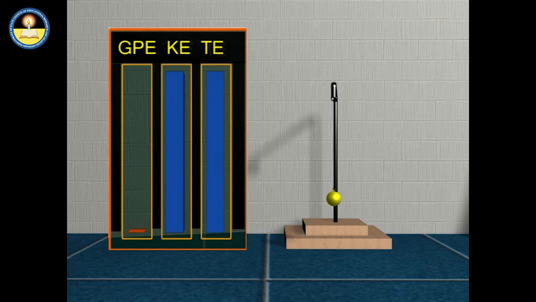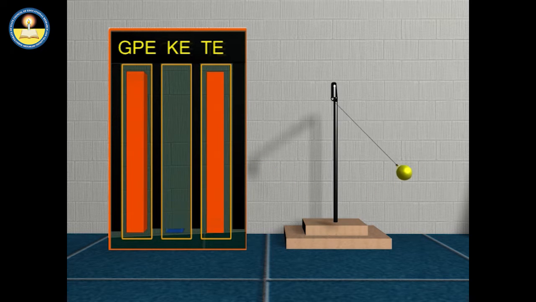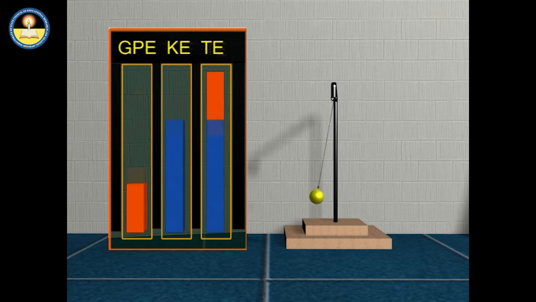Energy of the swinging pendulum can be either potential or kinetic, or a mixture of potential and kinetic, but its total energy at any instant remains the same.